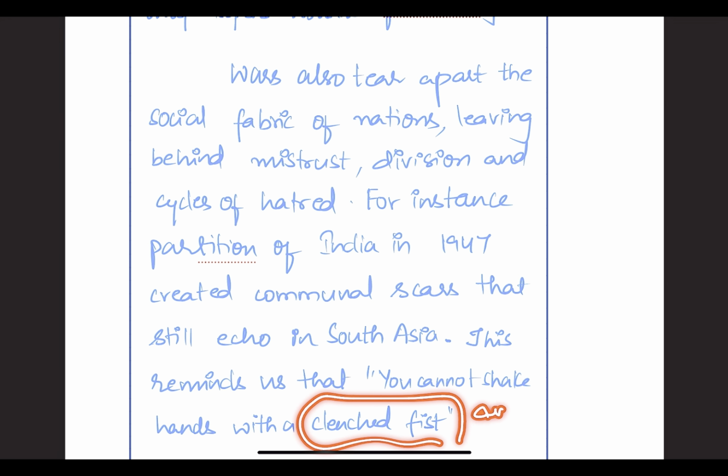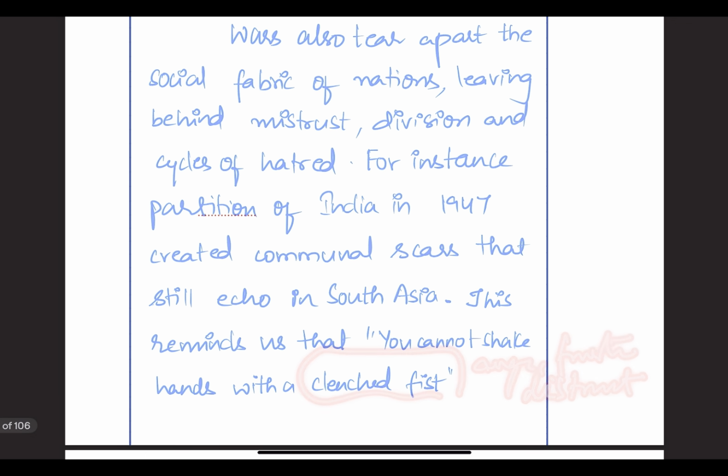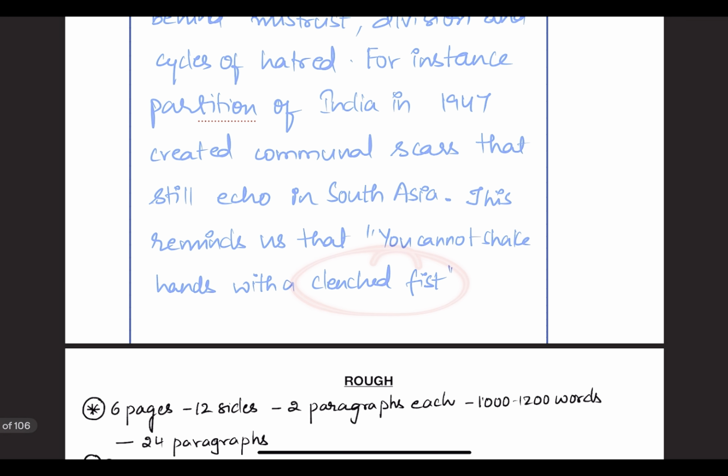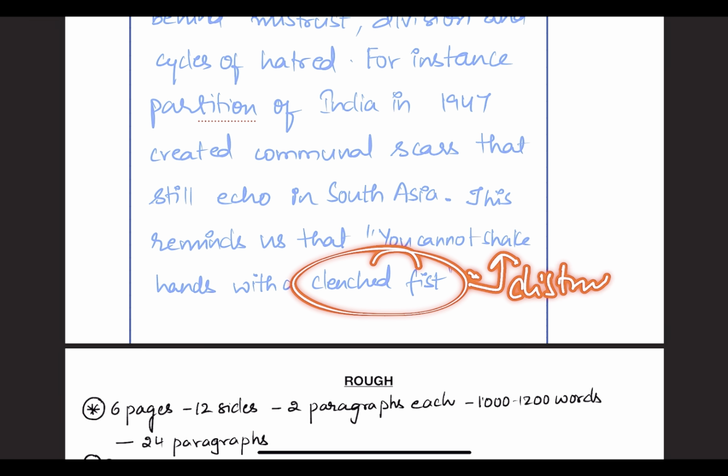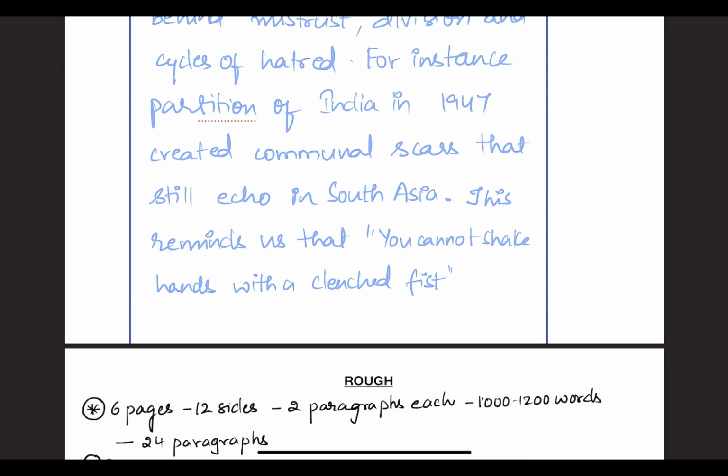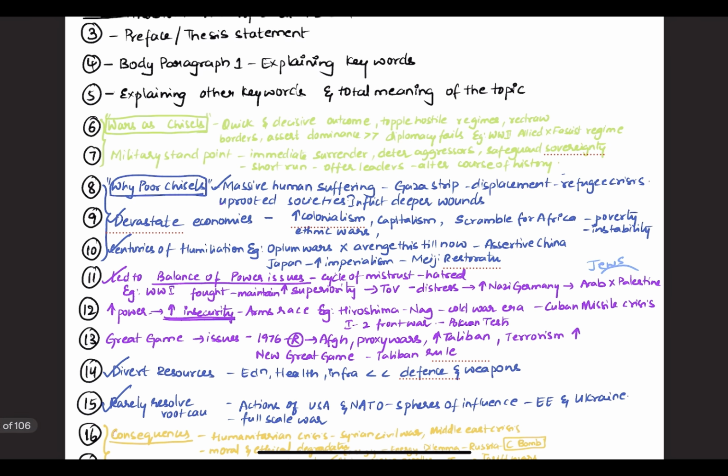So what is a clenched fist? A clenched fist means anger, frustration, or even distrust. Here, once wars happen, the people are with a clenched fist because they will be in anger and frustration that they lost lives and property. Then it will create deep distrust. With this distrust, a country cannot shake hands with it or establish governance there. So this way you can use a quote here.